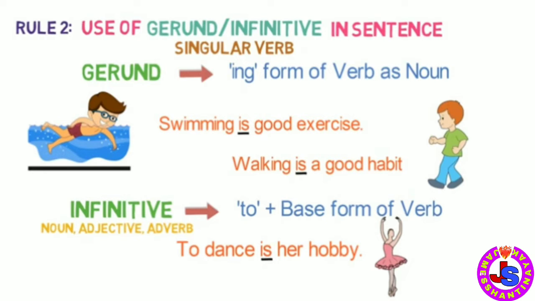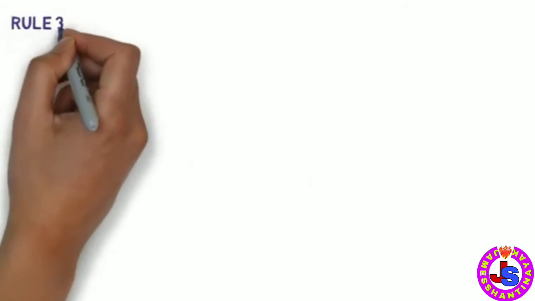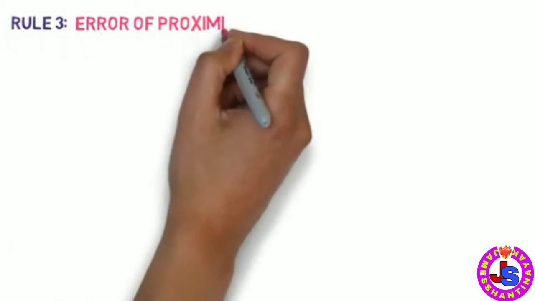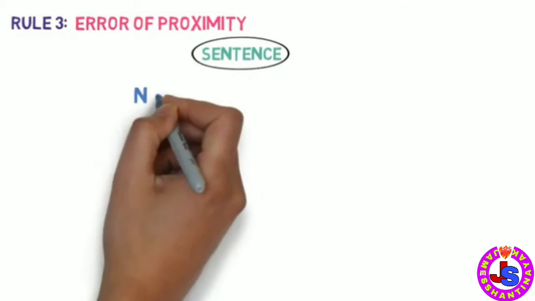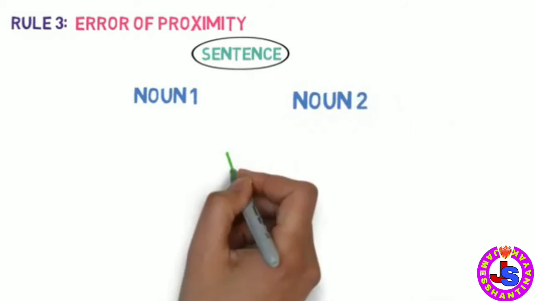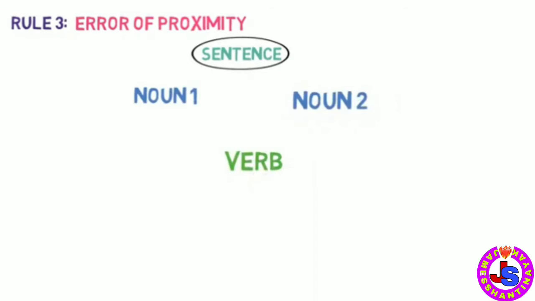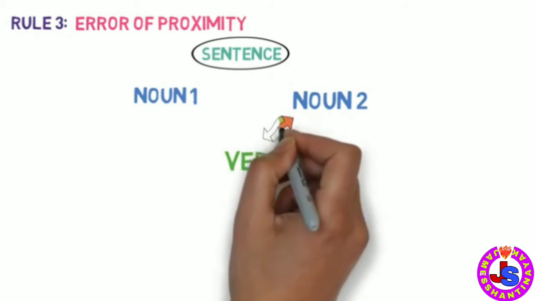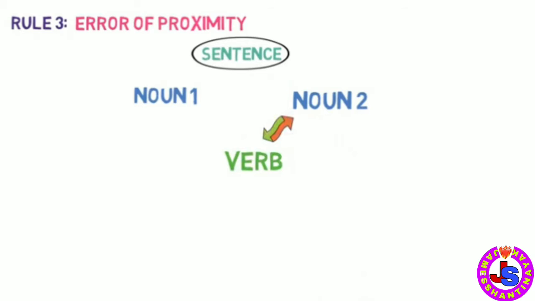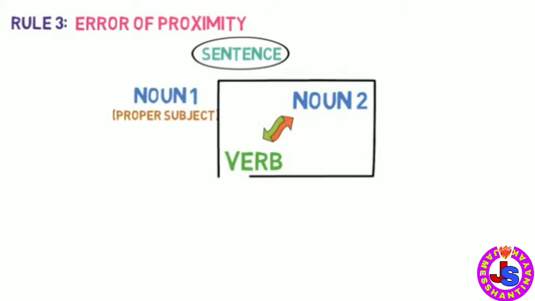Let's look into rule number 3. Error of proximity. In a sentence, if more than 2 nouns are there, the verb is made to agree in number with a noun associated or near it, instead of with its proper subject. Again I will repeat, the verb is made to agree in number with a noun associated with it, instead of with its proper subject. Let's understand this with an example.